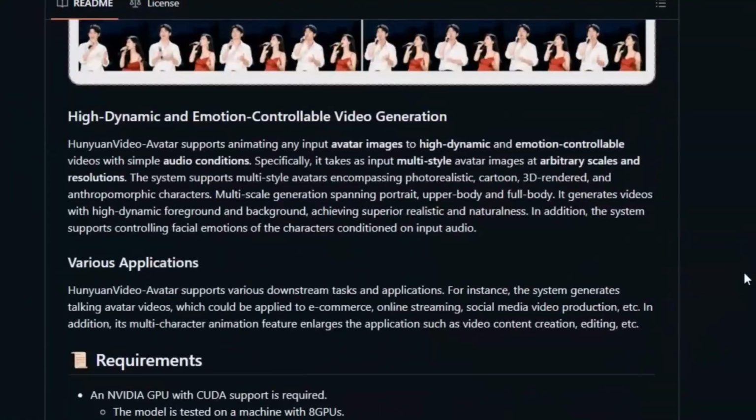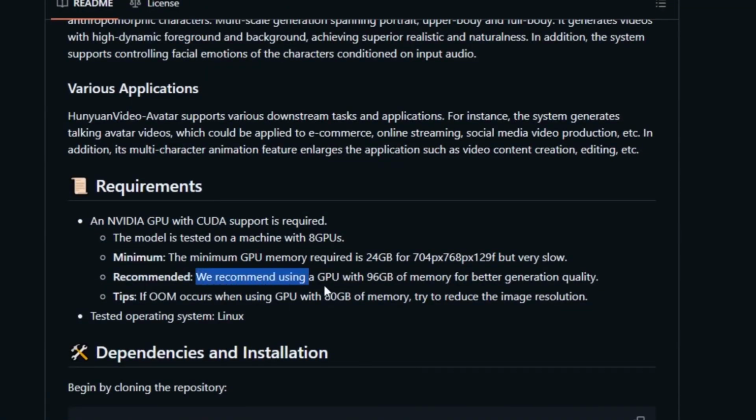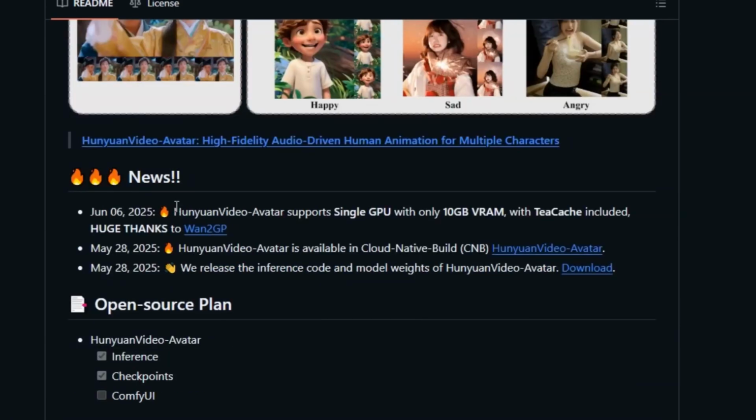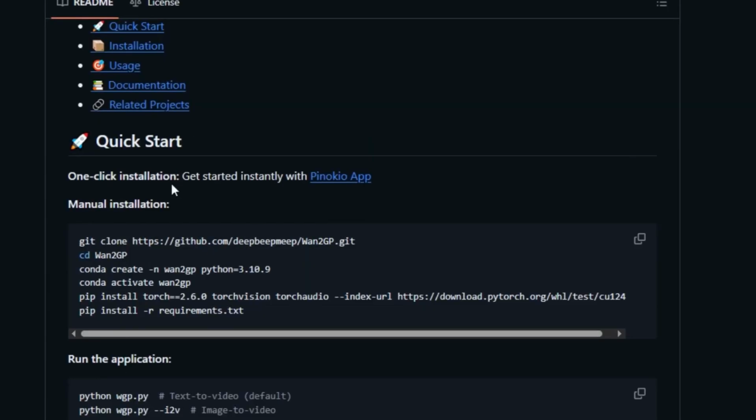Let's see the requirements for installation locally. They recommend using a GPU with 96 gigabytes with a minimum GPU memory of 25 gigabytes, but with the new update, it can now use 10 gigabytes thanks to WAN 2GP. So that is what we will be installing. There are two ways to install this WAN 2GP. The first way is to install the Pinokio app. You can use this if you want a one-click installation.